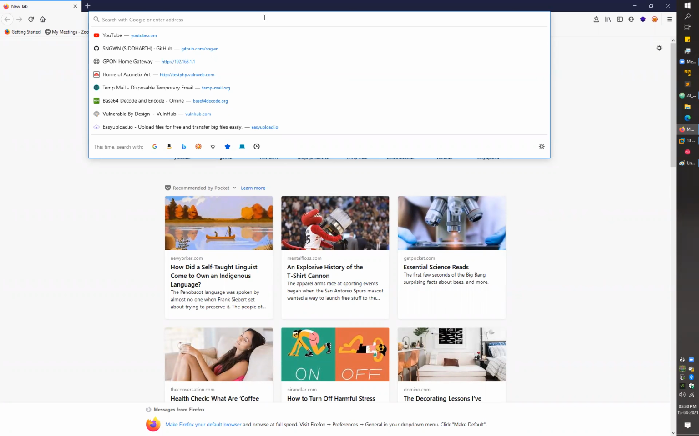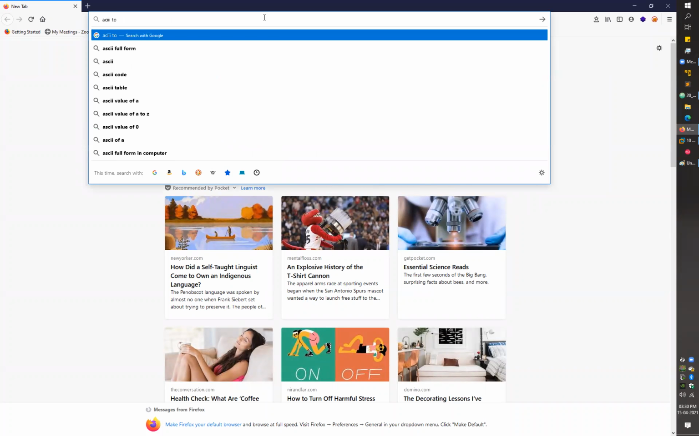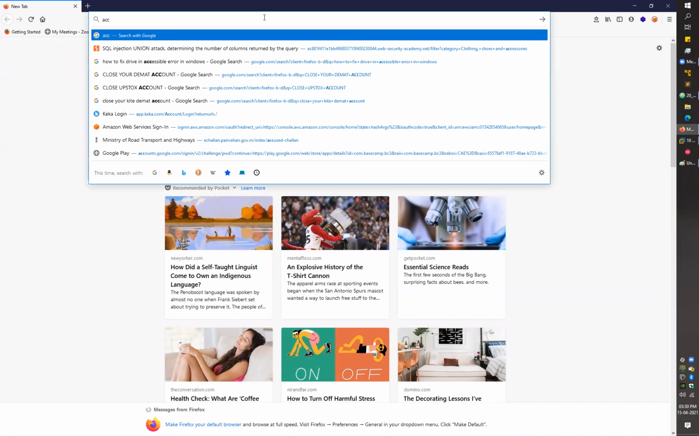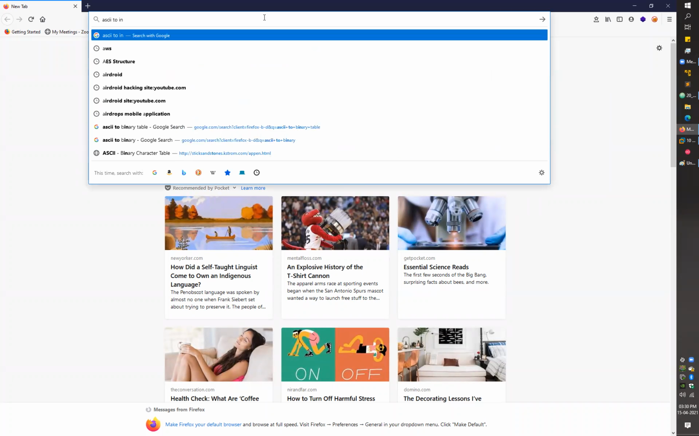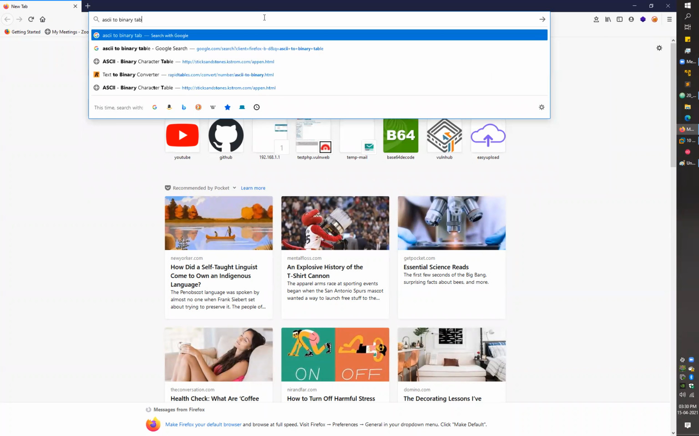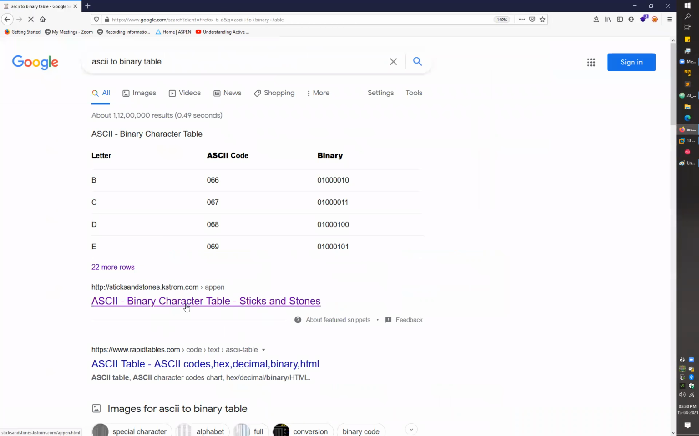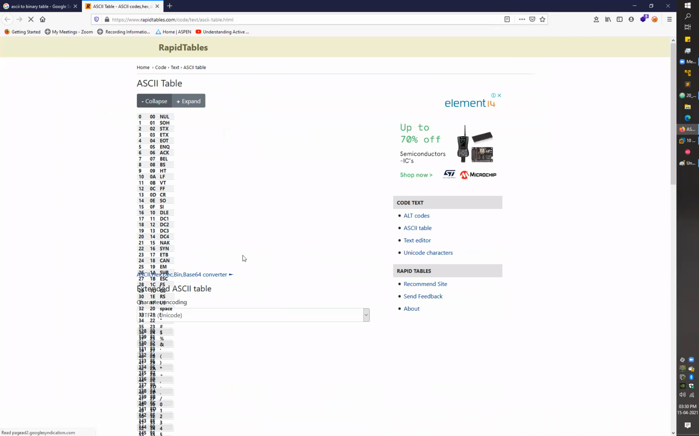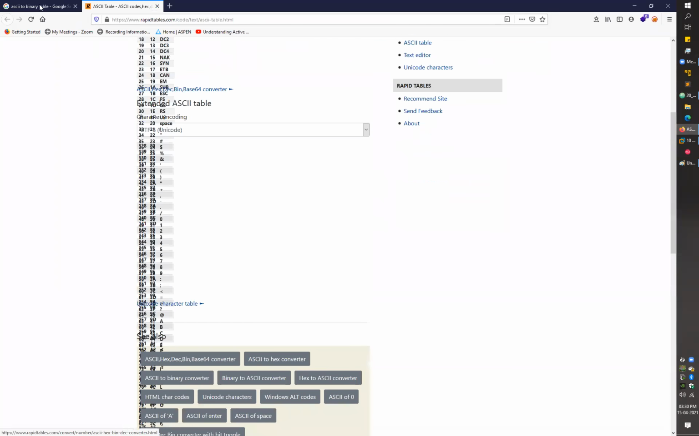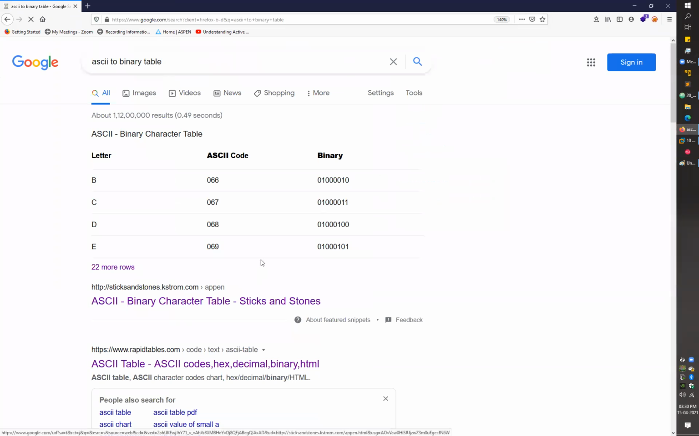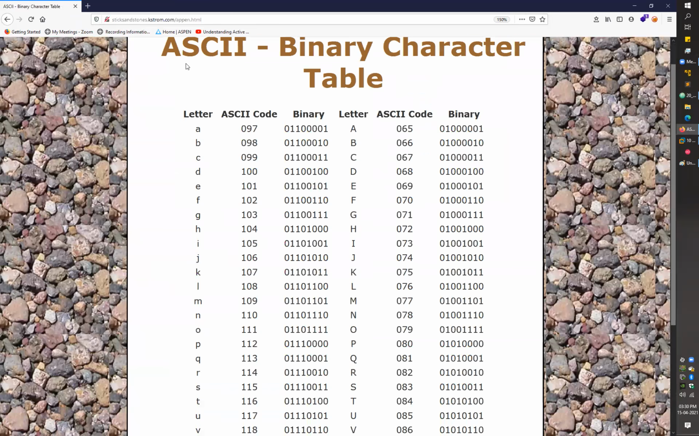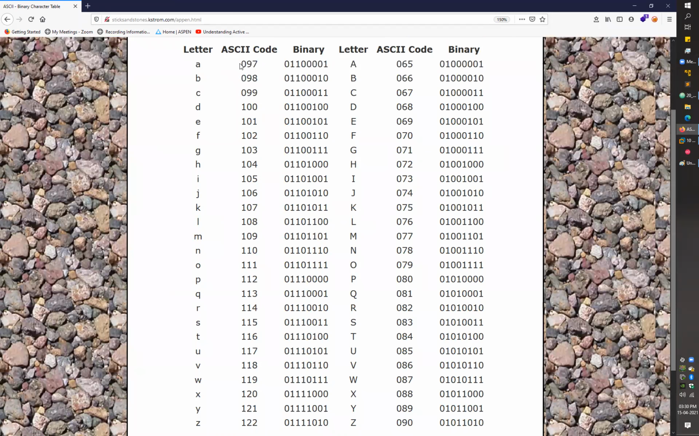If I just show you the table for, let's say, ASCII to binary, we have different characters, and for all those characters, we have some binary values. Let's go with this one. Here you can see for all the English alphabets we have some ASCII values, ASCII codes, you can say. If you convert the ASCII codes, you get this binary value.